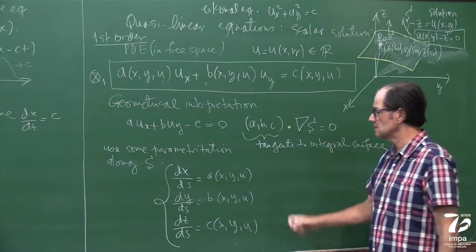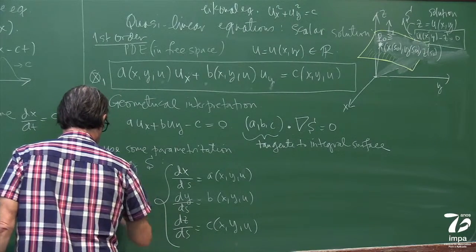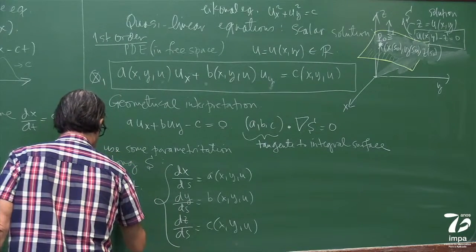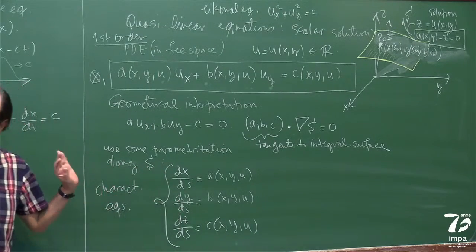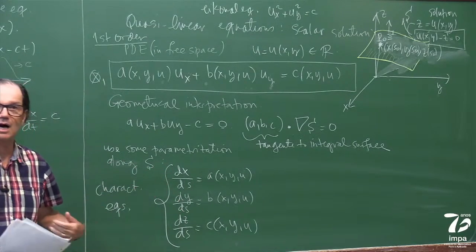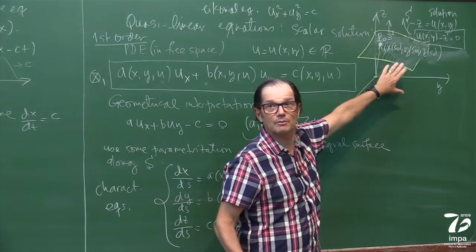Okay? So these are the characteristic equations. So these equations, we'll see an example, tell us how information flows in this domain, right?